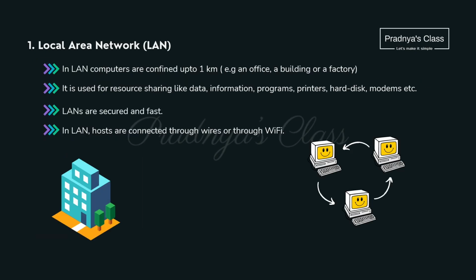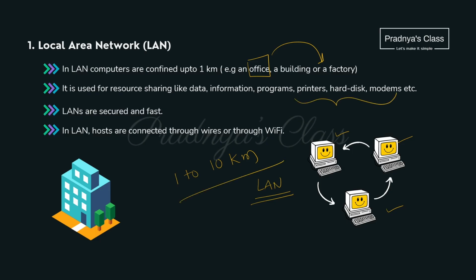So let's revise it. When we connect the computers to each other, generally in an office or in a building, then it will be called a local area network. The area can be 1 kilometer to 10 kilometers. Obviously the purpose is to share hardware as well as some data and information. It is within a small area, that's why it is secure and fast.